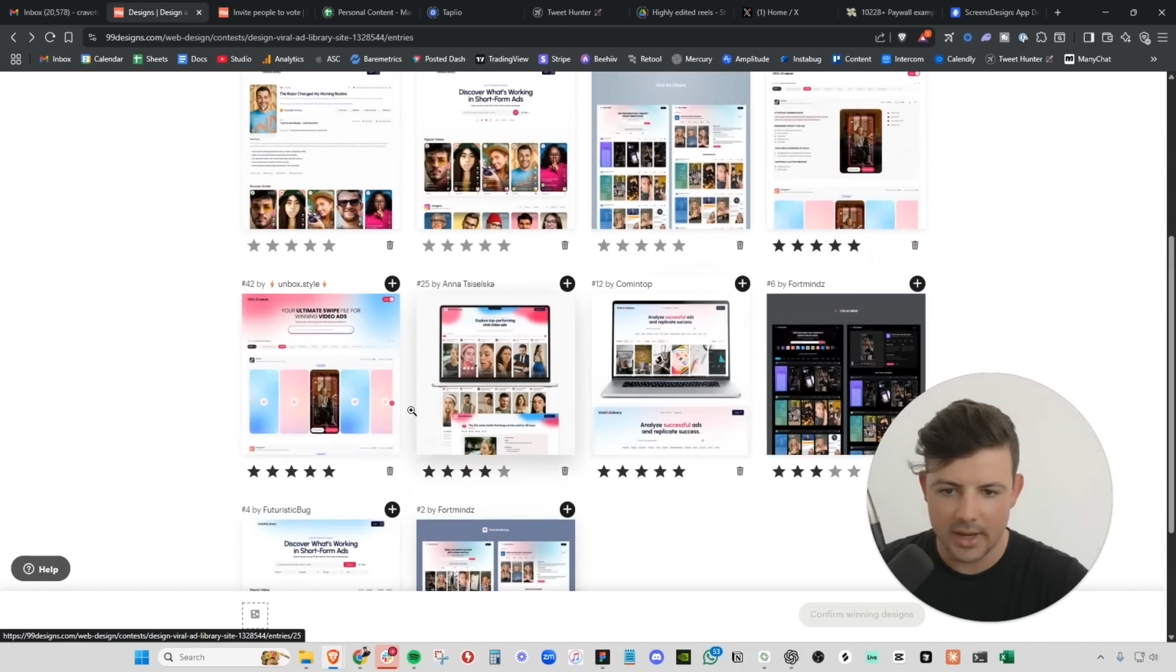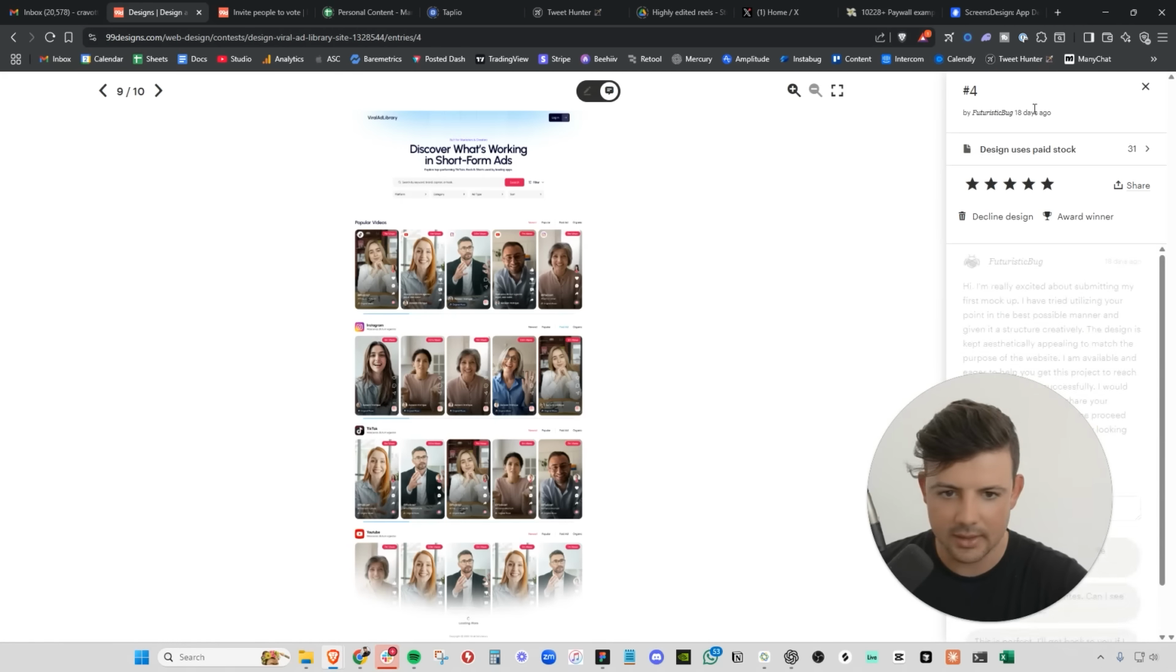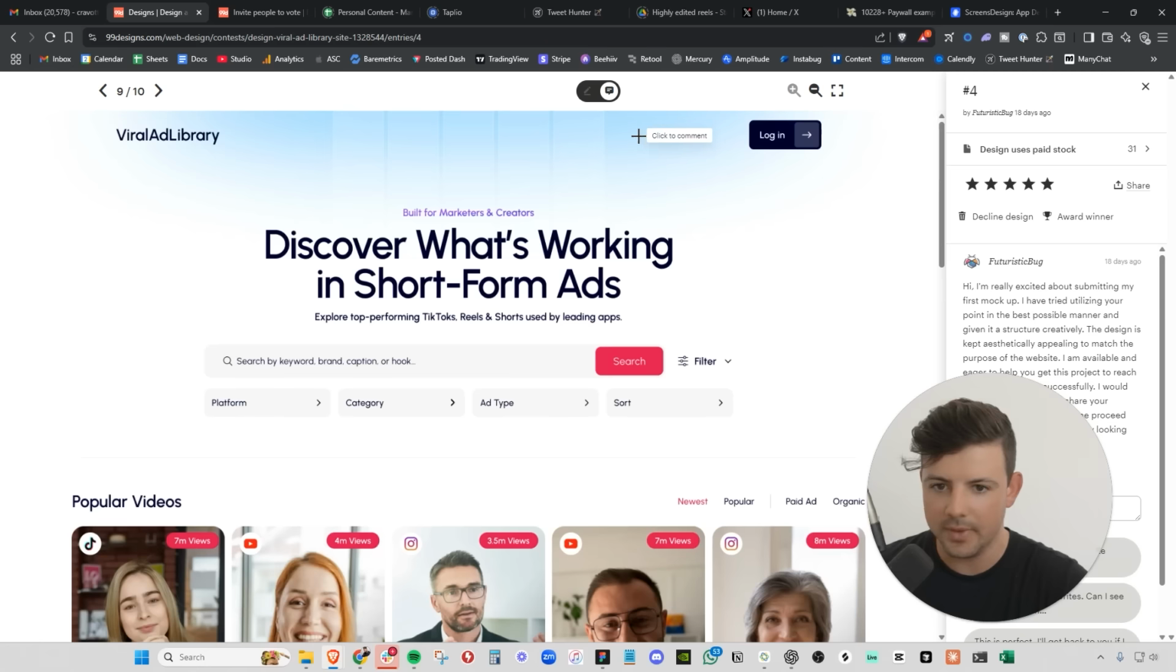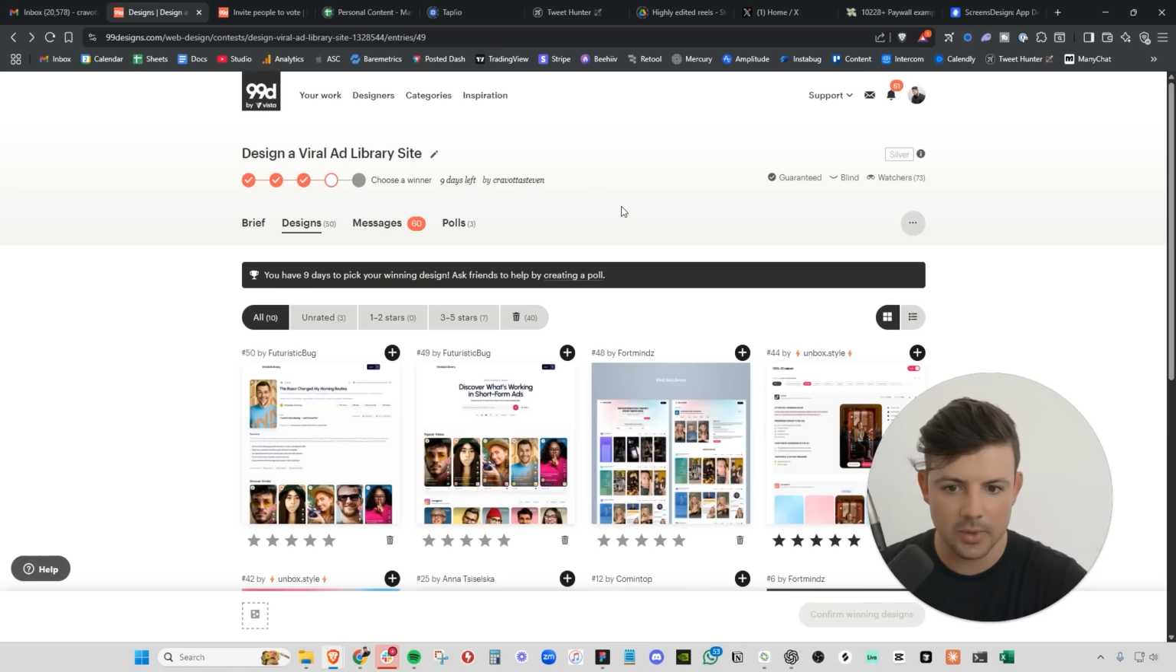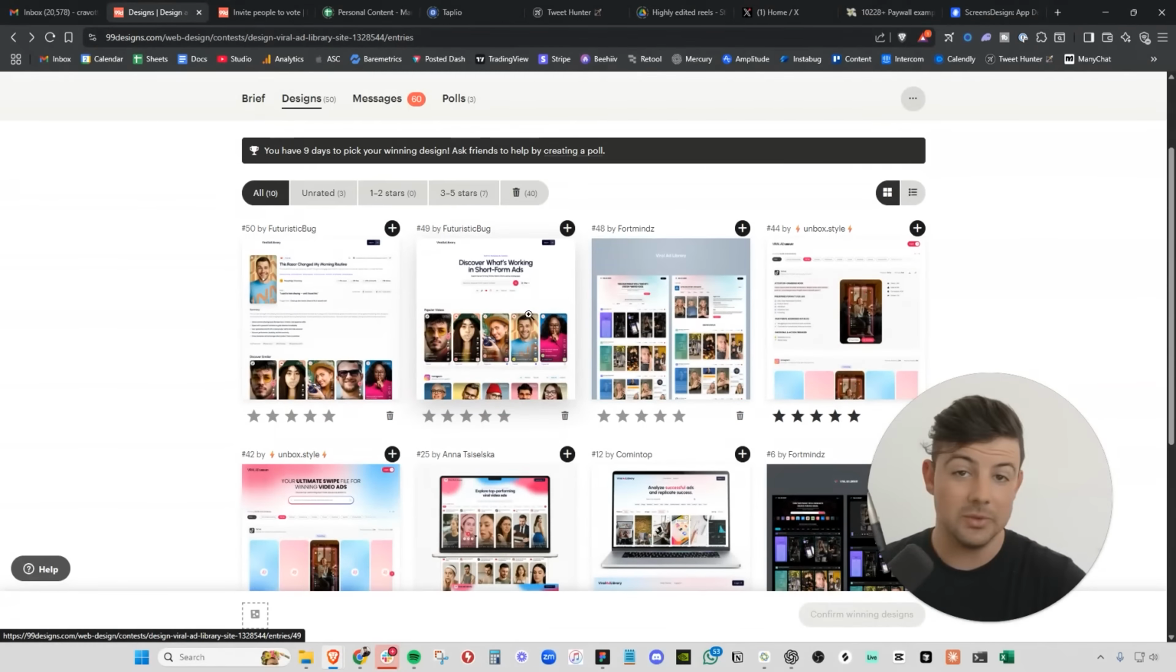Actually, Futuristic Bug has submitted multiple different designs here, and I think there's cool things that we can take from both of them, right? I like this blue tint, this blue hue up here at the top, and I like the way the filtering is done here better than it is here, but we're going to choose this one as the winning design. It was a very close race.